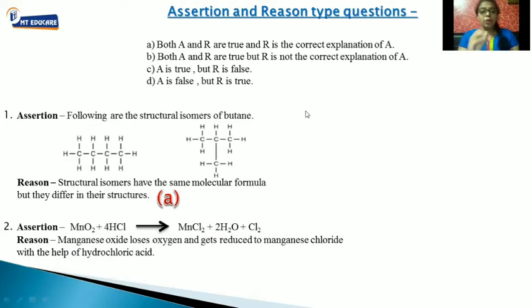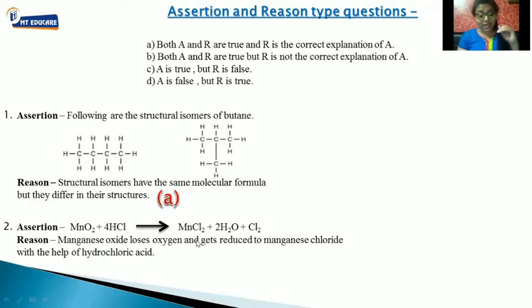Assertion. The statement is MnO2, that is manganese oxide, plus 4HCl, hydrochloric acid. On reacting, it will give us MnCl2 plus 2H2O plus Cl2. Fine. So this is the assertion over here. Reason: manganese oxide loses oxygen and gets reduced to manganese chloride with the help of hydrochloric acid. Is it true or false? Let's see what they have told us. Manganese oxide loses oxygen. Manganese oxide, MnO2, has got converted into MnCl2.